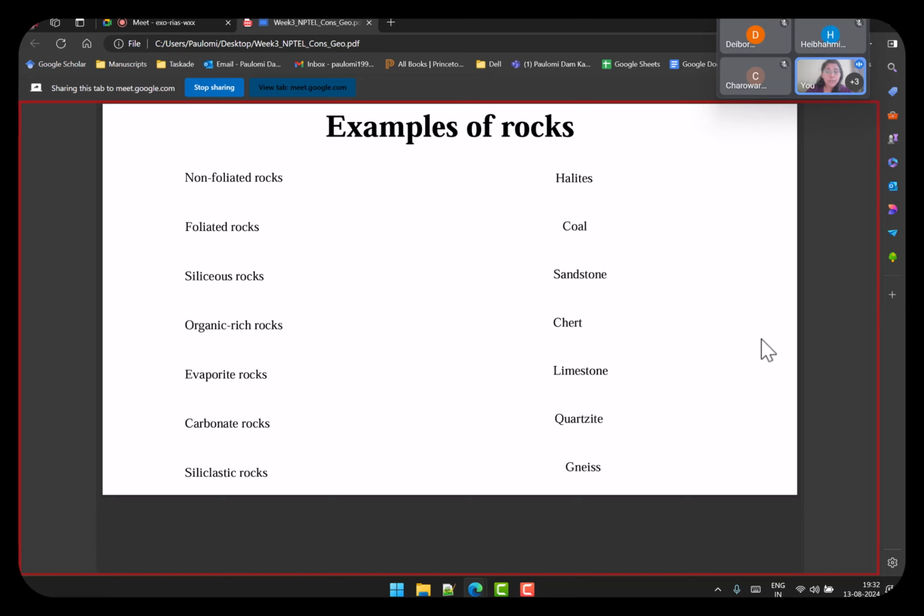Then you have siliceous rocks, which consist of silica, organic rich rocks, which are composed of organic material, evaporite rocks, which are formed from evaporative components, carbonate, siliclastic, the name suggests what they consist of. So most of the time rocks will have names which are indicative of the constitutive minerals.